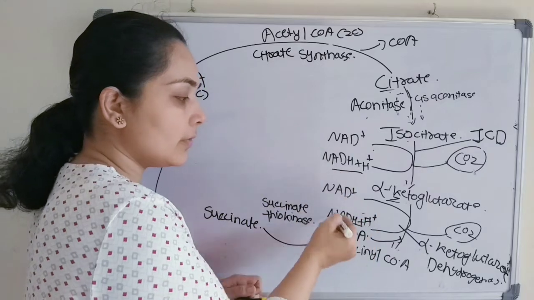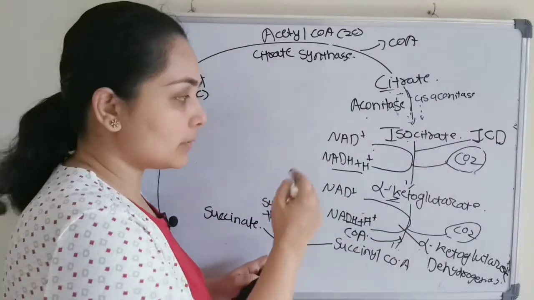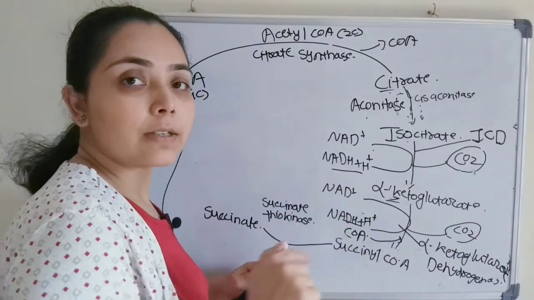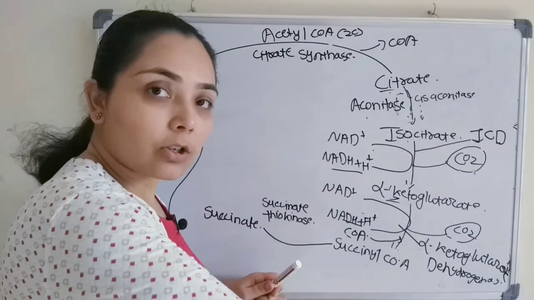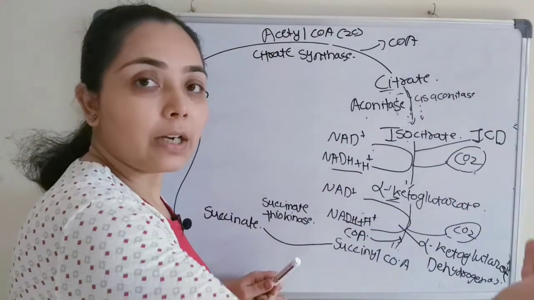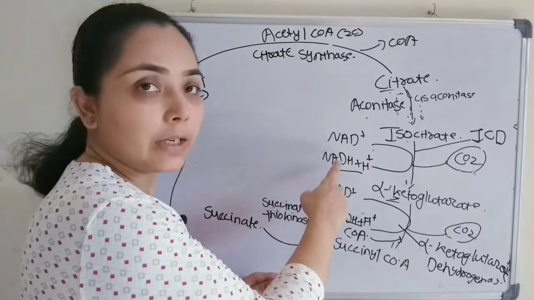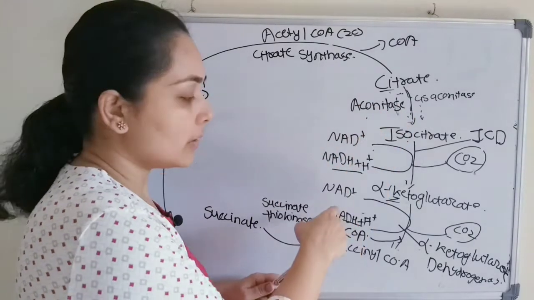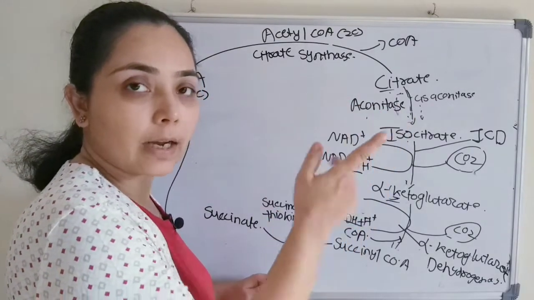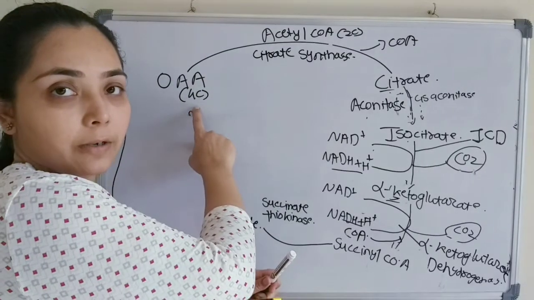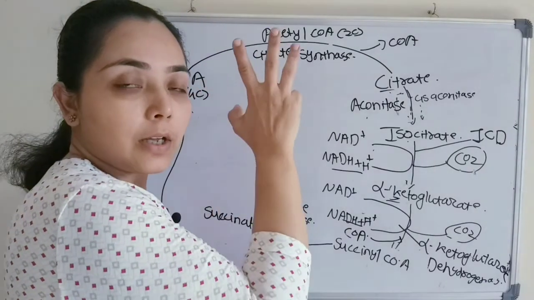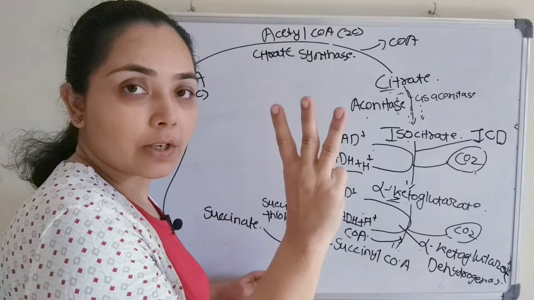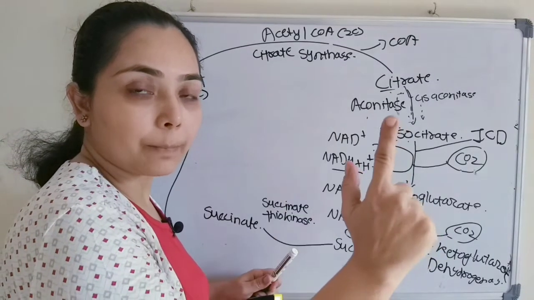This NADH which has been produced will first enter the electron transport chain and then generate ATP. One NADH will give 3 ATP, and with a second one that makes 6, and one more will come. So together in the Krebs cycle, 3 NADH will generate 9 ATP.